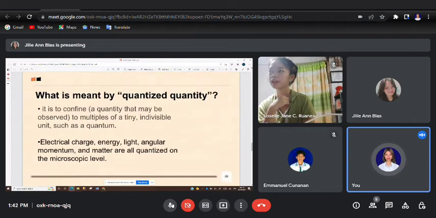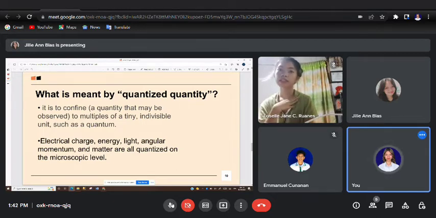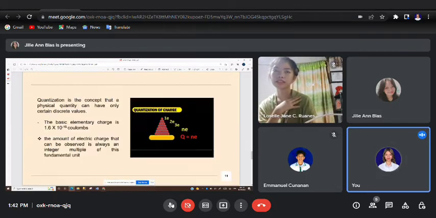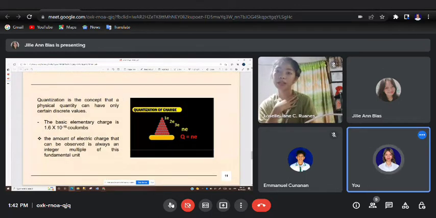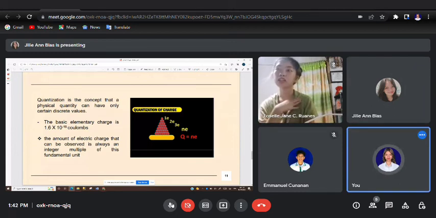I actually have the same idea with you guys when you say a quantity is quantized. Of course, this implies that a physical quantity must only have certain discrete values. And as an addition to what Eman had discussed, from what I have read about fundamental quantization, there are many natural phenomena in our surroundings that are quantized.